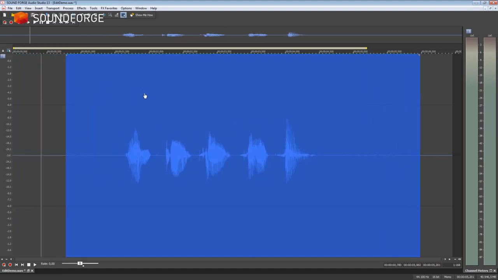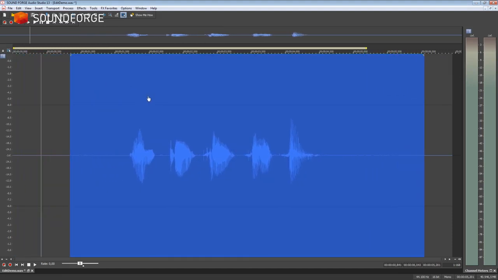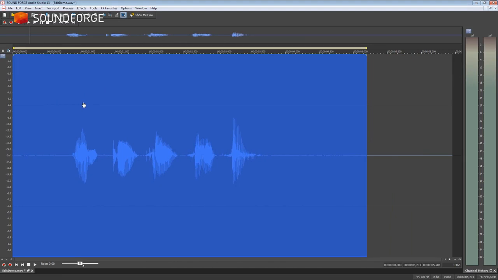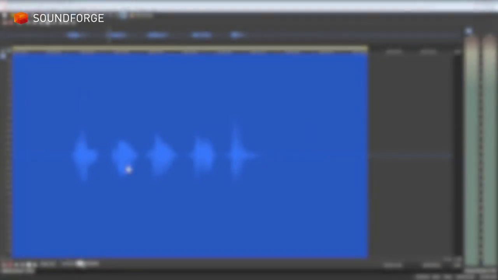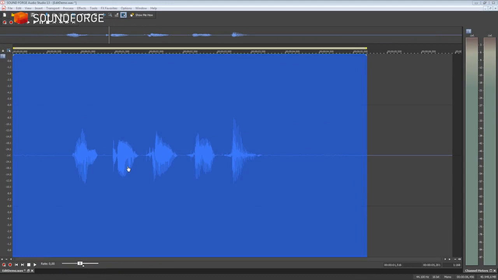Click the Event tool in the waveform to select this event. If an audio file does not contain any cuts, it will appear as a single continuous event. Events are automatically created during the insertion and cutting of audio material.